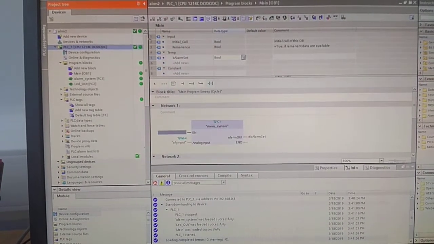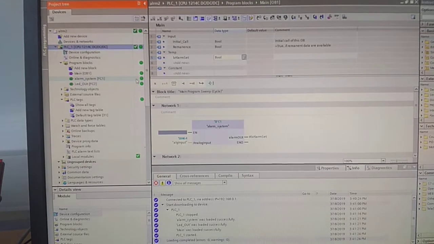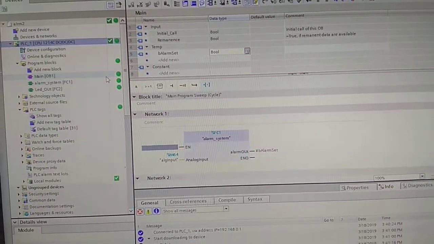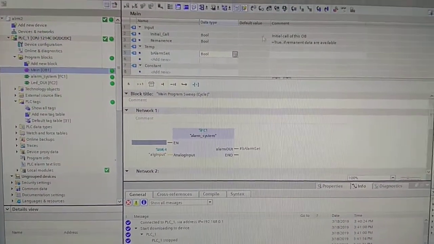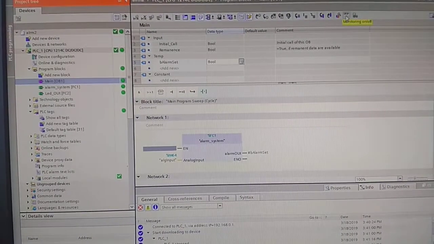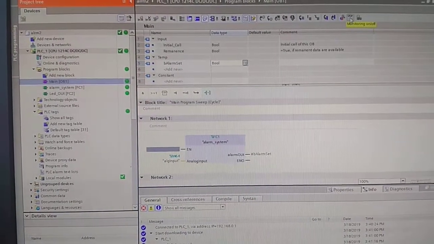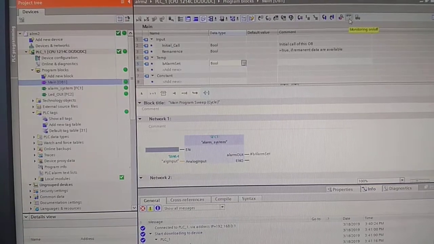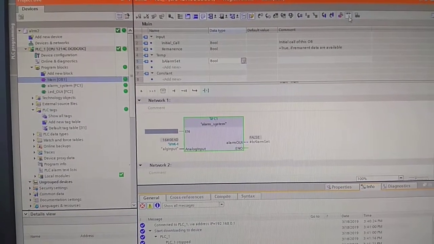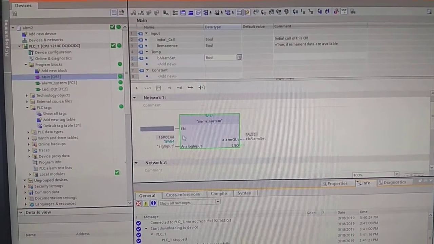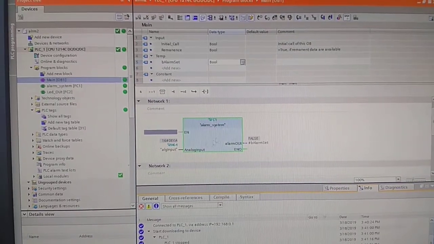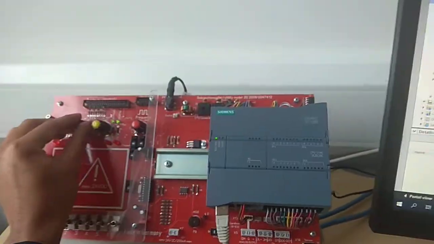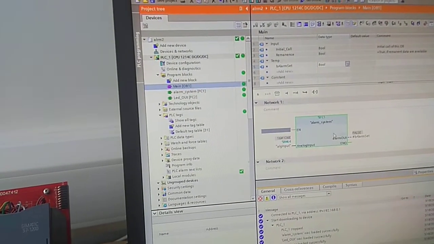All our functions are online now, so I'm going to come down to main. I'm going to go up here to this classy looking thing, which is the monitoring on/off button, and start that. As you can see, we've got a value here and it's online now. If I turn that, you're going to change the value in there.